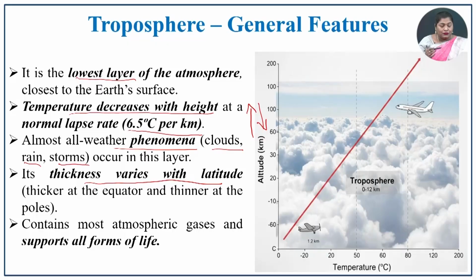In that lecture we also discussed the variation of thickness at each latitude, that it is thicker at the equator and thinner at the poles. It contains most of the atmospheric gases which support all forms of life. Because of all these weather processes and other activities carried out in the troposphere, it is a great support for life forms on the Earth's surface.